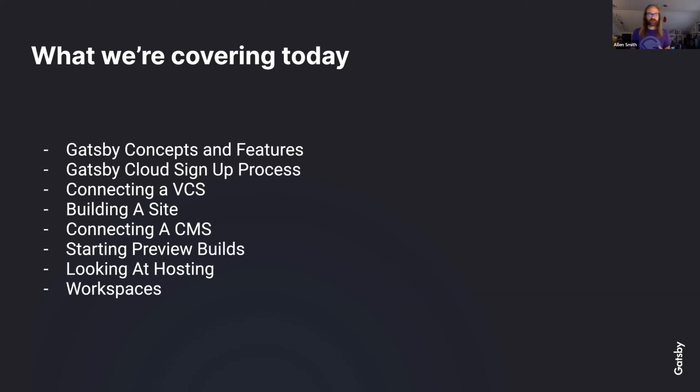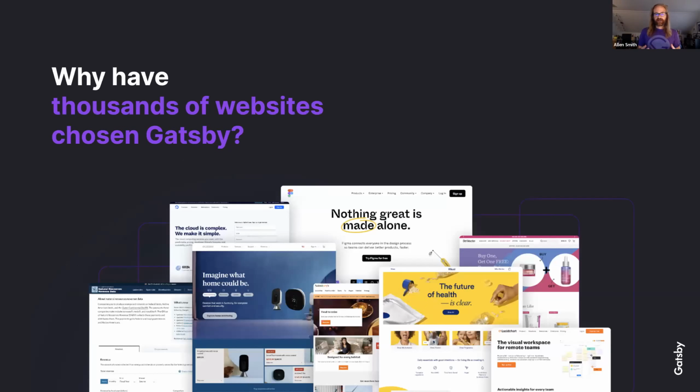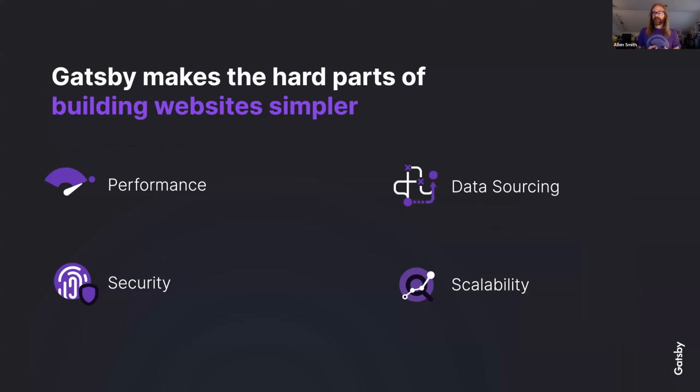So here's a question for us as we get started. Why have thousands of websites chosen Gatsby? Why do companies, small and large, whether they're in certain verticals or industries, or whether they're building sites for themselves or possibly for their clients, why do these people choose Gatsby? Well, if we had to distill it down to one core principle, I think what we would say is that Gatsby makes the hard parts of building websites simpler for you.